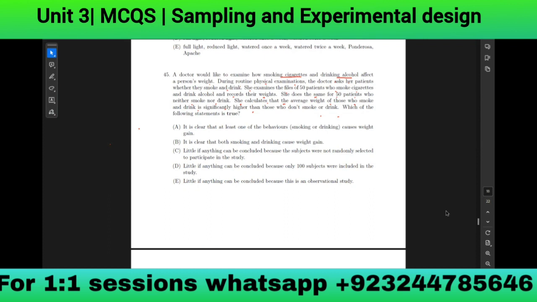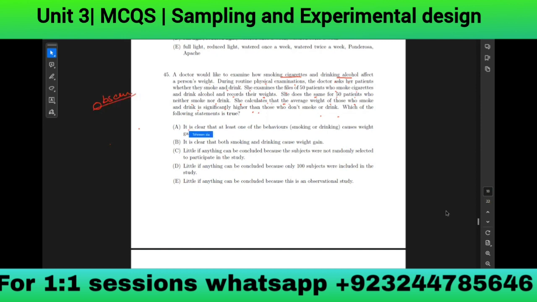Basically, they're just observing that if people smoke and drink, they will have more weight, and if people don't smoke and drink, they will have less weight. So they are basically just observing. So it was kind of an observational study. So let's find out the right answer.